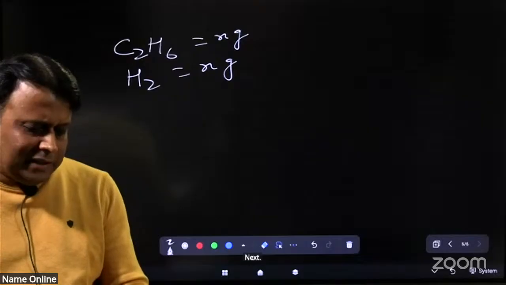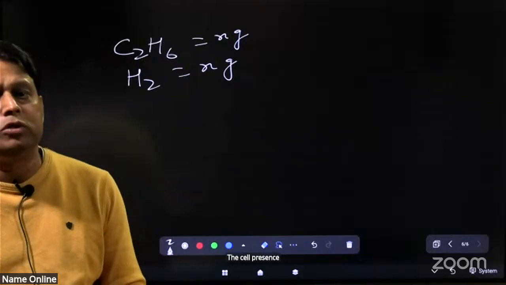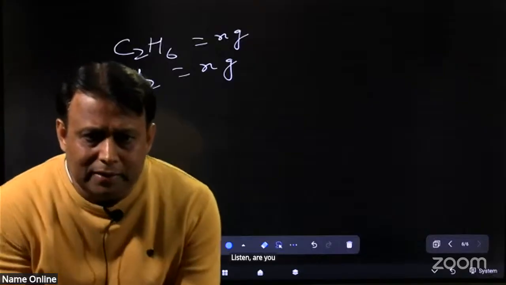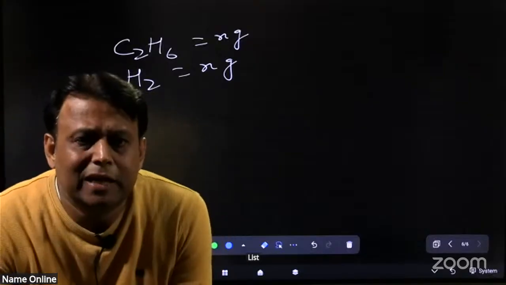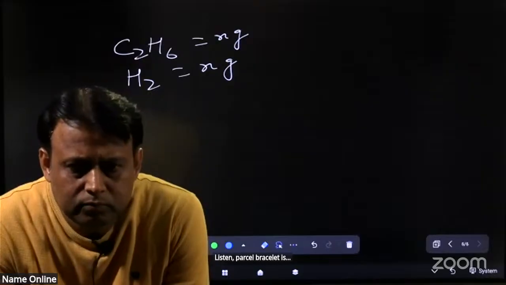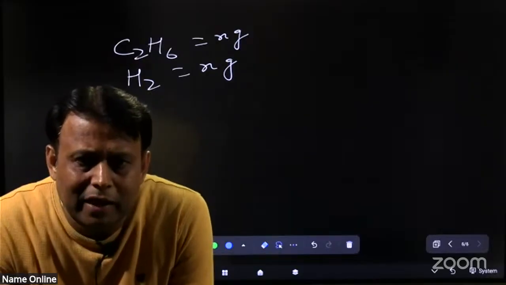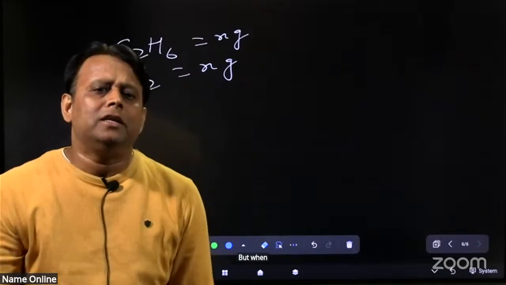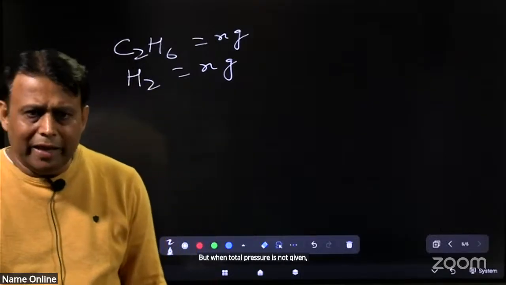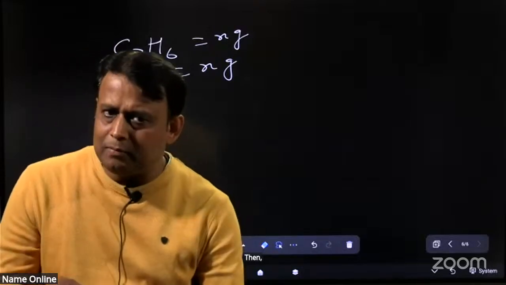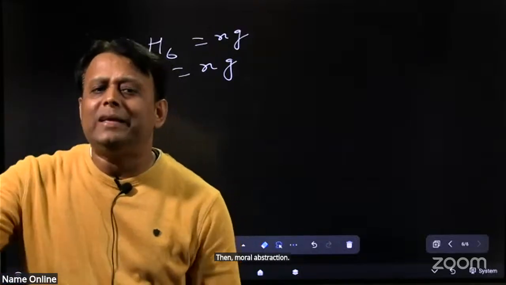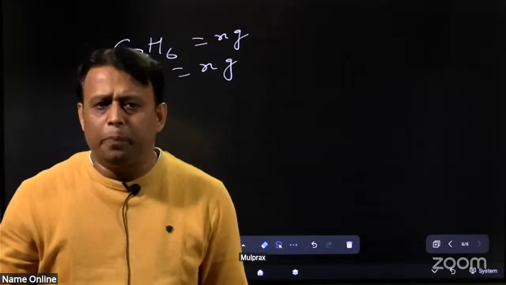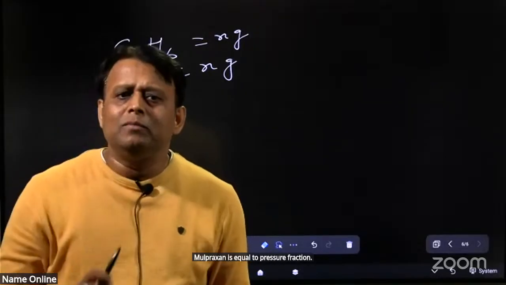The question asks for the fraction of partial pressure of hydrogen. Do you know about partial pressure? Partial pressure is mole fraction into total pressure. But when total pressure is not given, then mole fraction is equal to pressure fraction. And what is mole fraction?